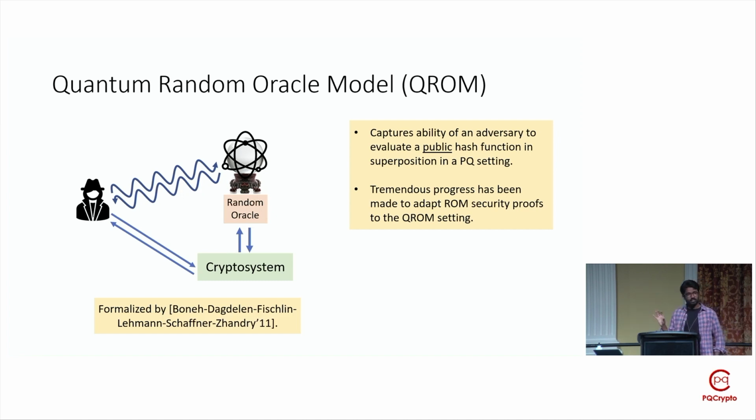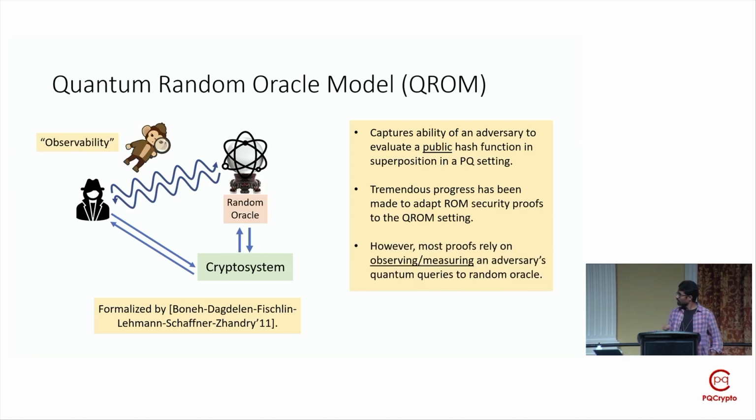Now, ever since its introduction, there has been significant progress in the literature on adapting security analysis in this classical ROM to the QROM setting. However, most security proofs in this QROM literature rely on this observability assumption. That is, this ability to somehow measure an adversary's random oracle queries.